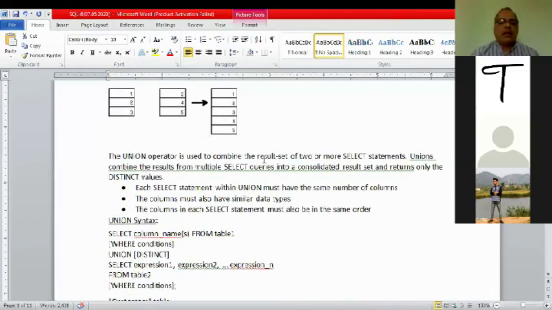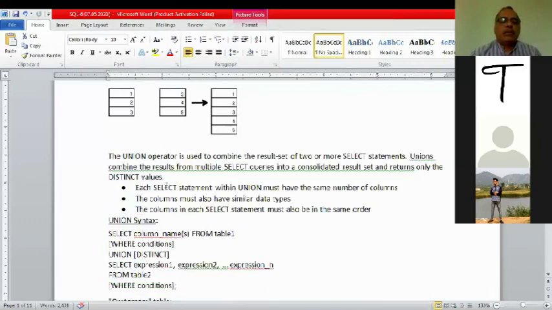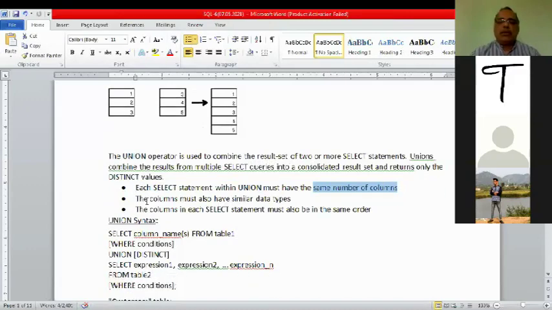Now let us look at the example. There are some rules. When you select, union must have the same number of columns. If the first table has one column, the second table also should have one column. Point number 2, columns must have similar data type. If both have 3 columns, all the 3 columns must have similar data type. Corresponding data type must be same: first to first, second to second, third to third.